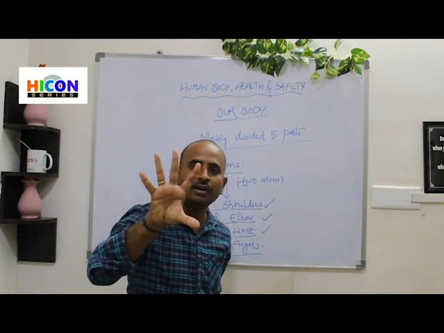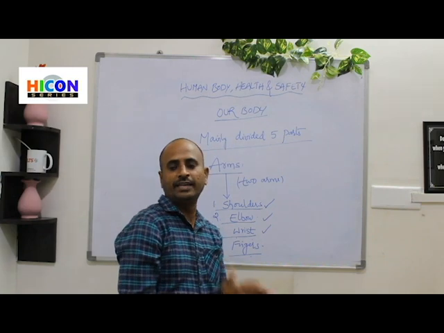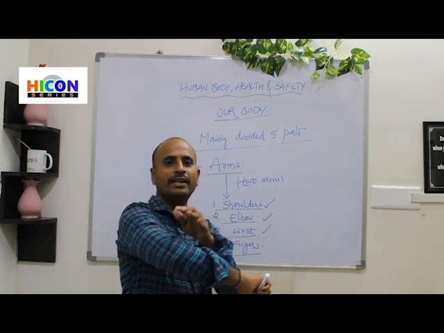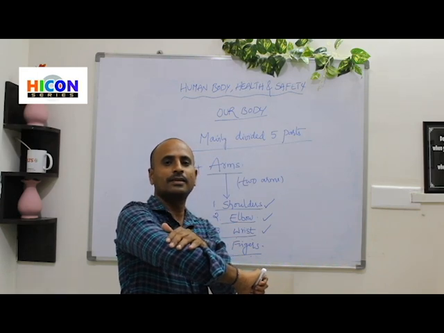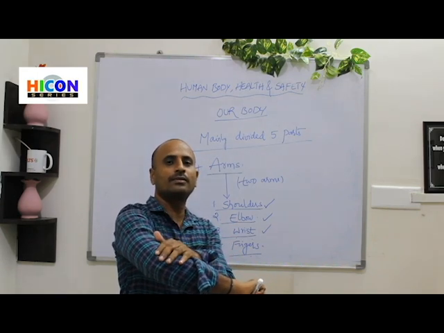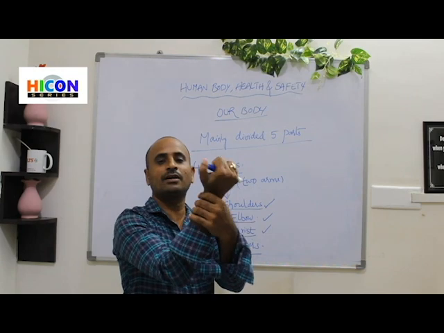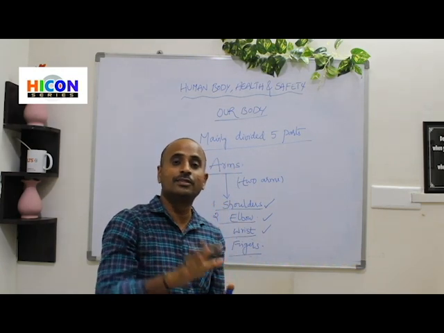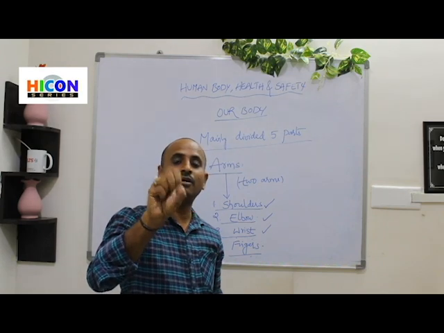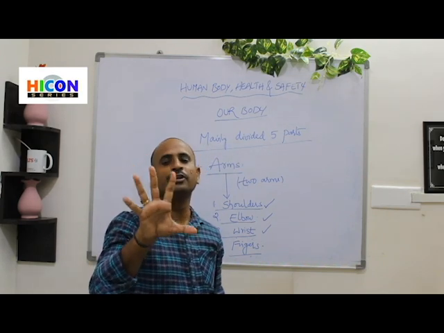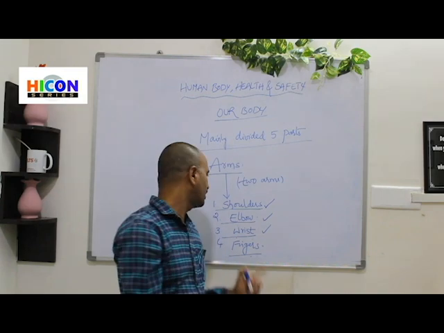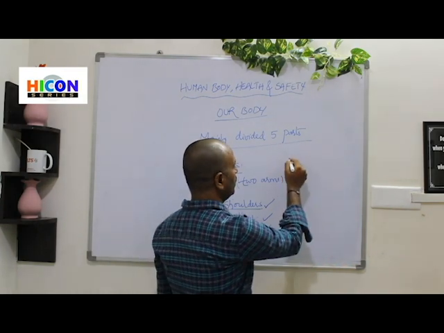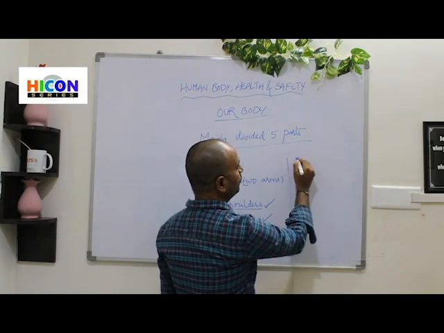And what are these called? Fingers. So what is this? Shoulders. Very good. What is this? Yes, elbow. Very good. So what is this part called? Yes, wrist. So what is this part called? These are called fingers. Very good. So these are the parts present in our arms. So next we will go to the fifth part.